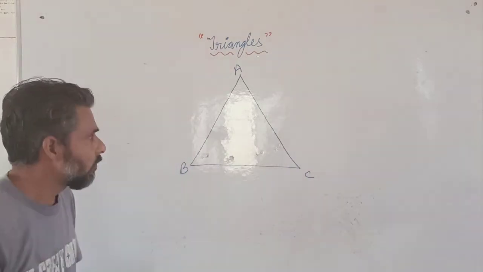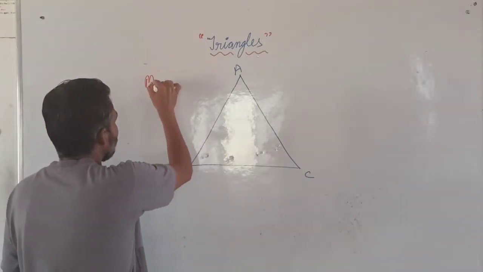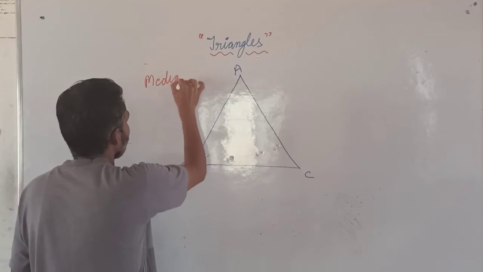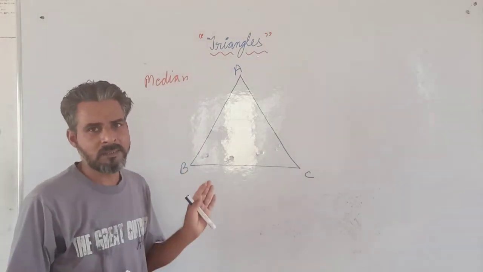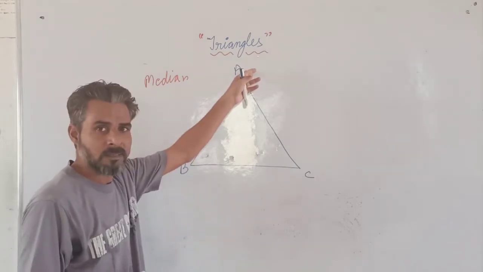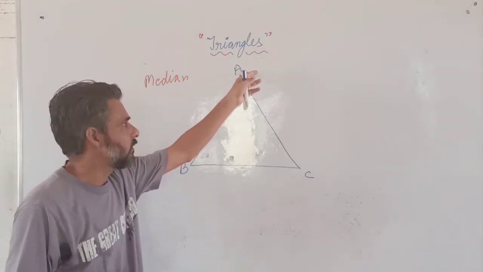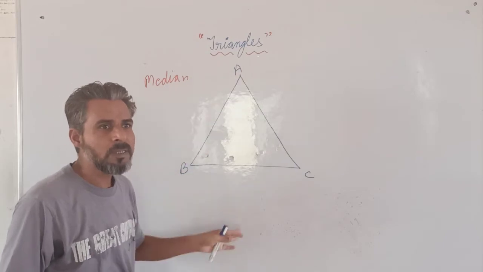Now you have heard the word median. Median is the line drawn from any one of the vertices to the opposite side.